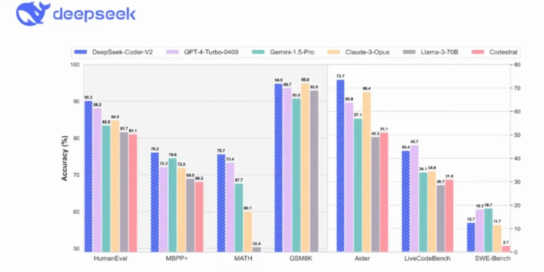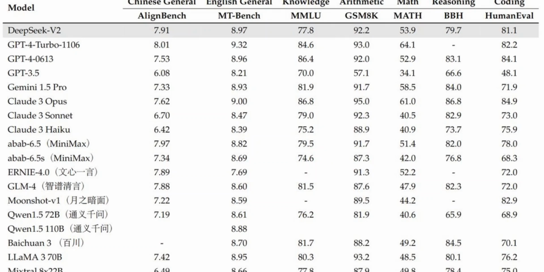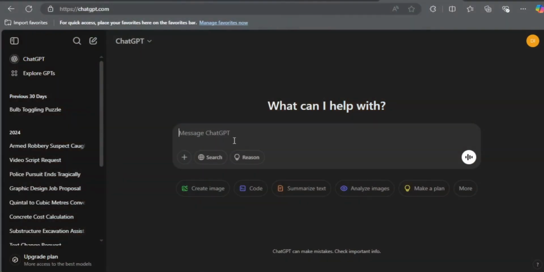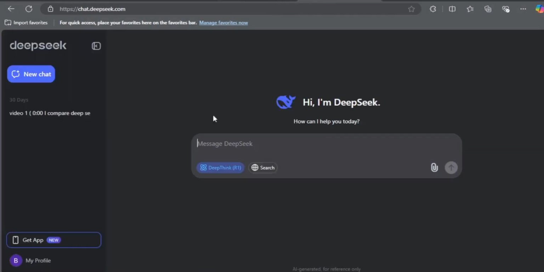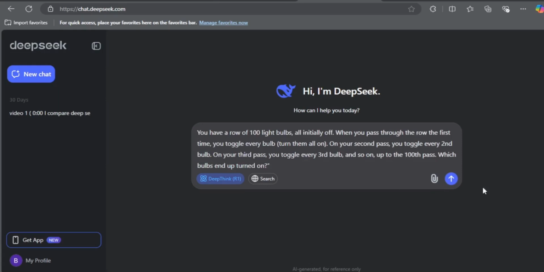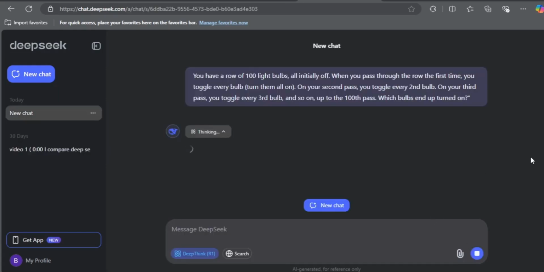Before we jump into the test, let's talk benchmark comparison. DeepSeek R1 has been leading in several categories, outperforming OpenAI's o1 and o1 mini models. But benchmarks can sometimes be biased, especially when they come from a company promoting the AI. That's why today we're focusing on a particular real-life example to see how these models actually perform. Plus, DeepSeek R1 is completely free while ChatGPT o1 requires a paid subscription. Let's see if DeepSeek lives up to its hype.